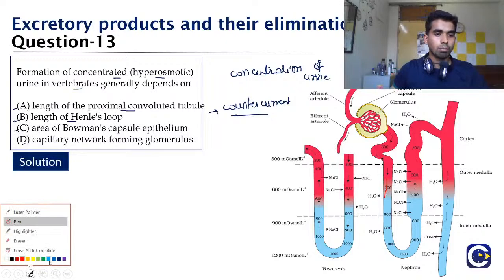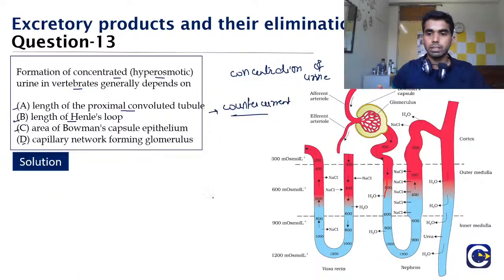When the urine is coming down, the water goes out, and while it is going down, the water comes out and is taken by the ascending limb of the vasa recta. When the urine is going up, then the NaCl is thrown out, and this NaCl thrown out from the ascending limb is taken up by the descending limb of the vasa recta, isn't it?